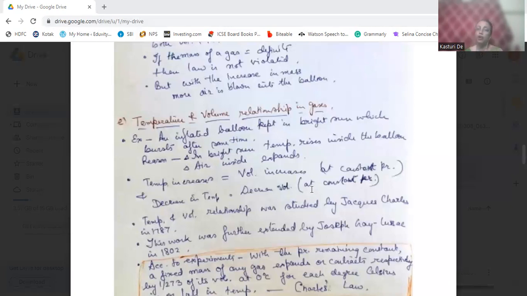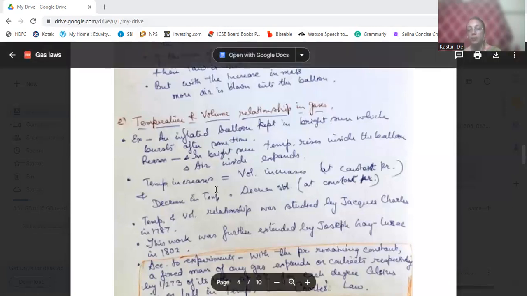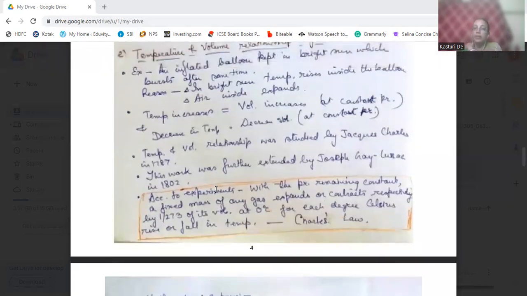Now, the temperature and volume relationship was studied by, who studied this? It was studied by Jacques Charles, and the study was extended later by Joseph Gay-Lussac in 1802. According to the experiments, with the pressure remaining constant, a fixed mass of any gas will expand or contract respectively by 1/273 of its original volume at 0 degrees centigrade for each degree Celsius rise or fall in temperature.